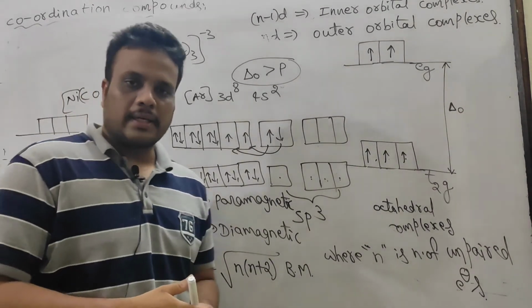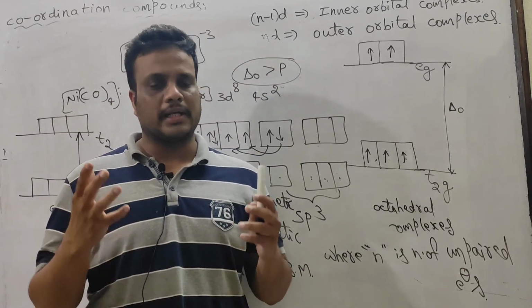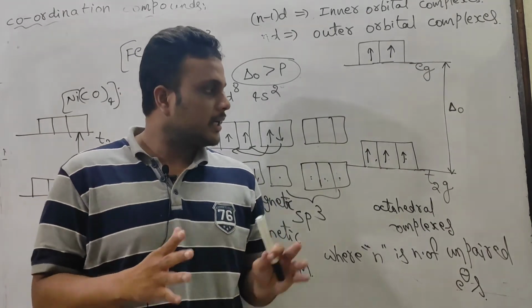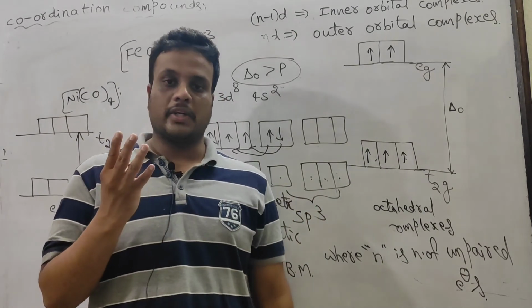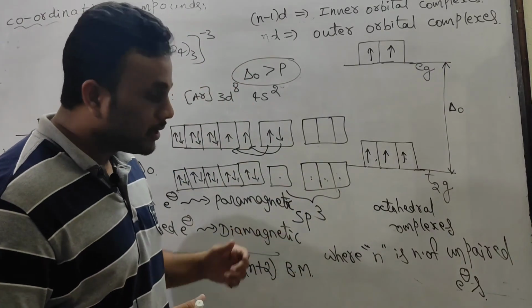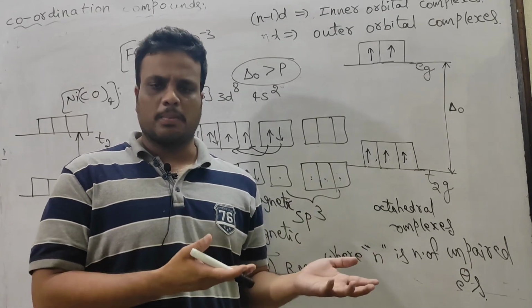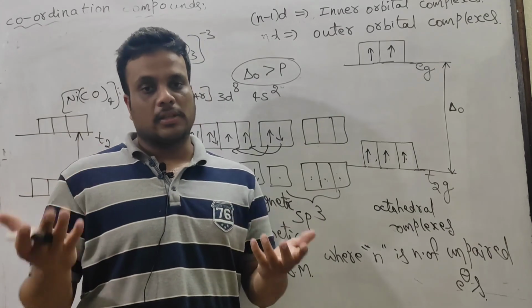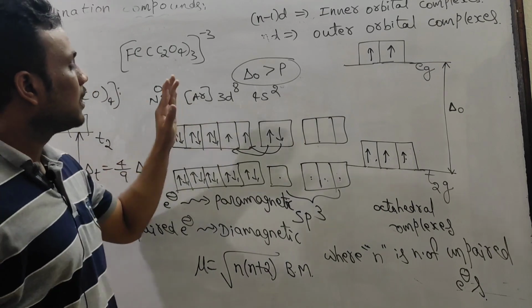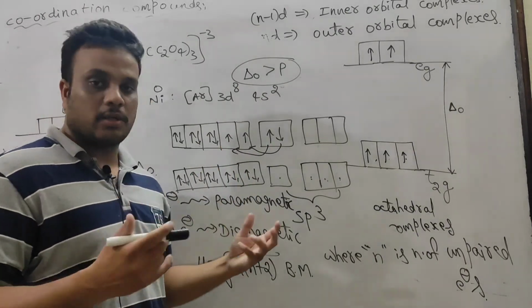So this is the information regarding finding hybridization, geometry, type of complex, magnetic behavior in octahedral complexes, because in octahedral complexes only this confusion is there. In coordination number 4, that may be tetrahedral or square planar. sp3 means tetrahedral and dsp2 means square planar. The concept is the same. Strong ligand means dsp2 square planar, weak ligand means sp3 and tetrahedral. But don't forget to write the configuration of the given central metal atom or ion. From this only you can understand which type of complex it may be. Okay, and there is